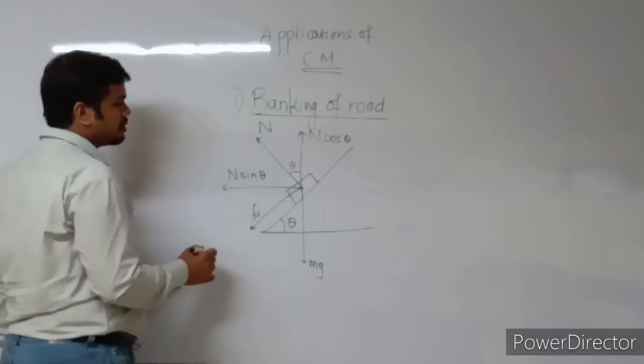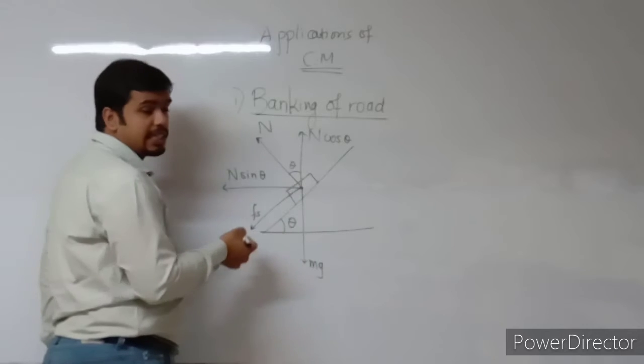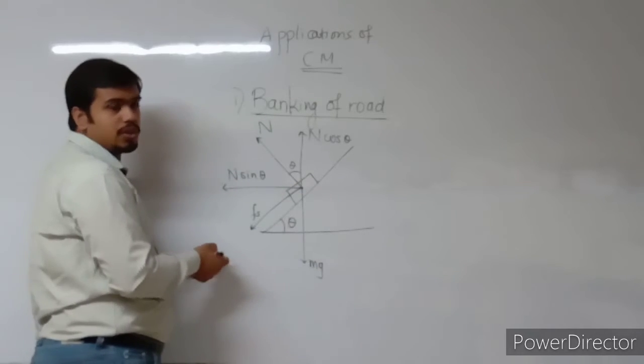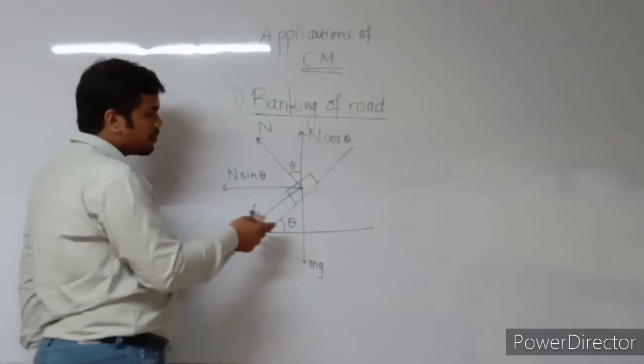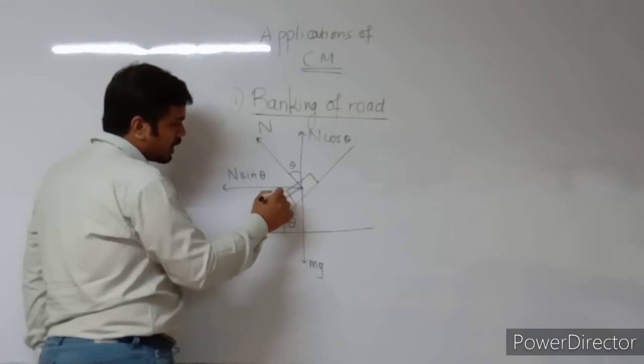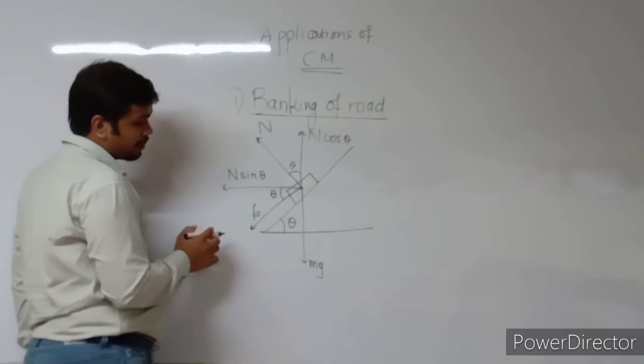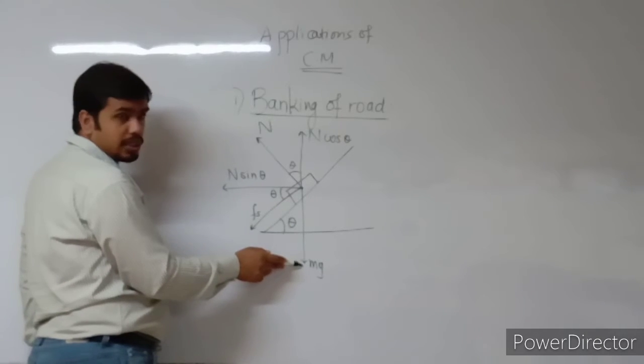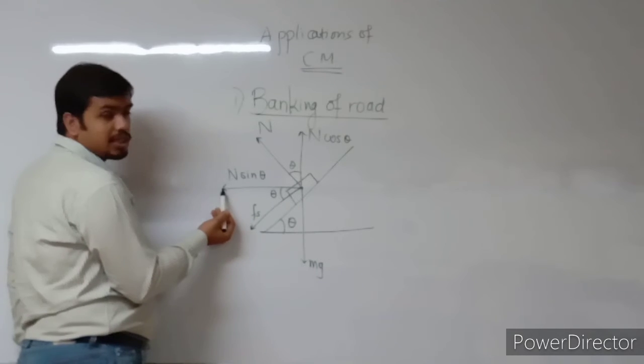In a similar fashion, Fs, that is force of static friction, it is, remember, a horizontal force, and always give theta to its horizontal component. See, Fs also has two components over here, vertically downward component this one, and horizontal component this one.